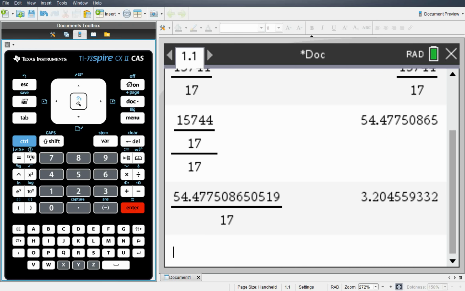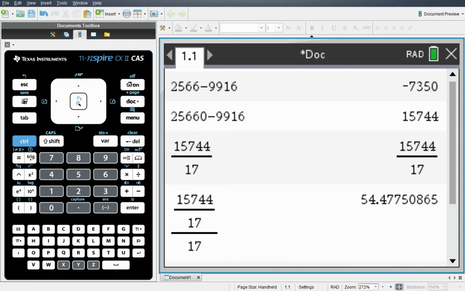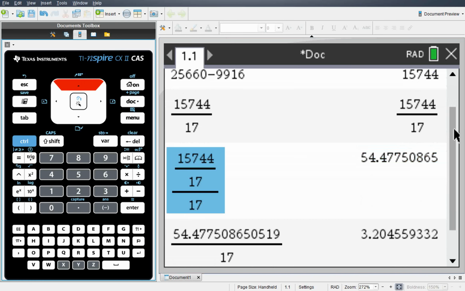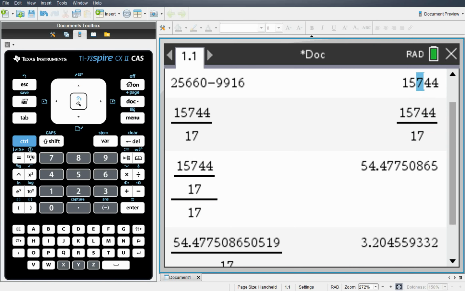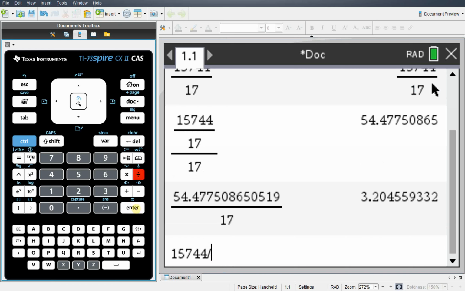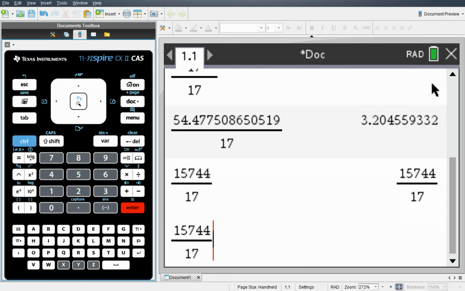Sorry. Did it a couple times on accident here. We want that guy divided by 17. Sorry for that. Same thing.